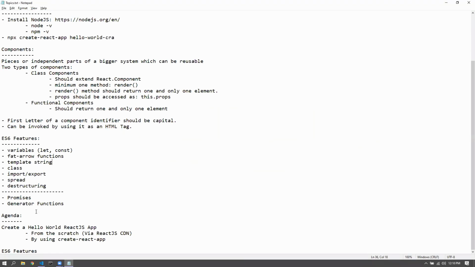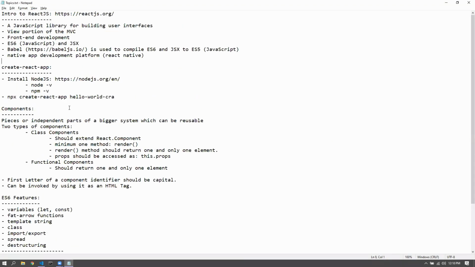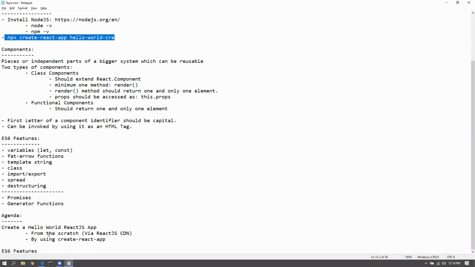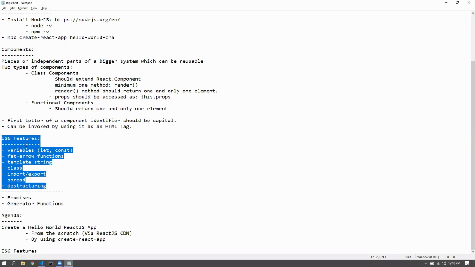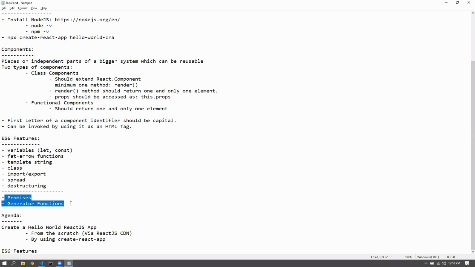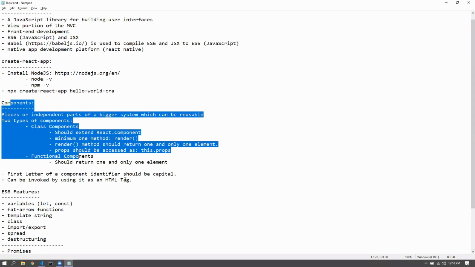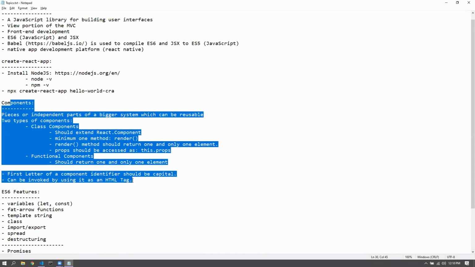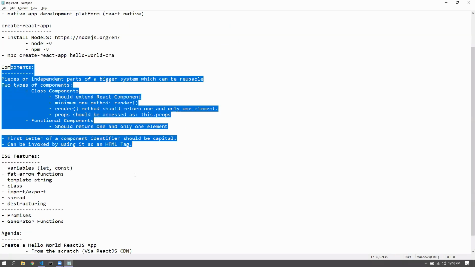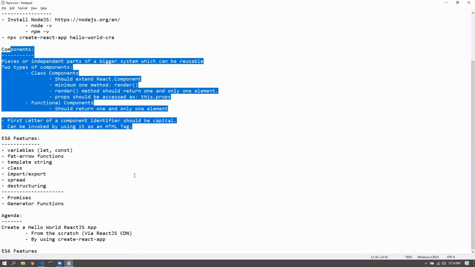All right, very good. So here we have it. We saw how to create application in React. The create React app way of doing it would be the one that we would be following majorly. But in order to learn the basics, we also created a React application through CDN. We saw some ES6 features that we'd be using. Promises and generator functions are pending. We would go for them in later sessions. More importantly, we saw how to create a component, and then there are 2 types of components. We saw the syntax differences in the components altogether. All right, the use case difference is something that is yet to be done.